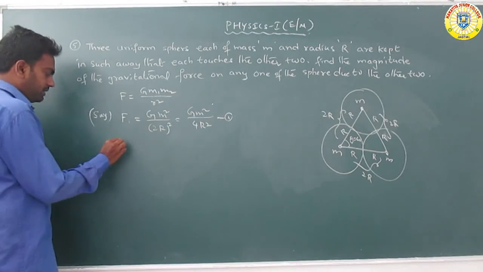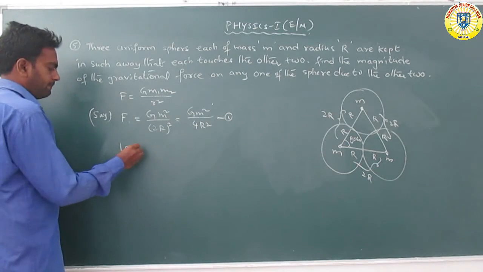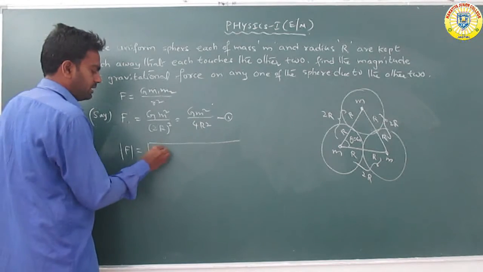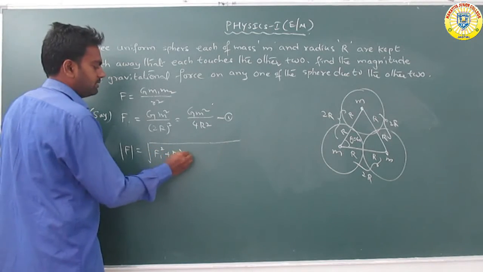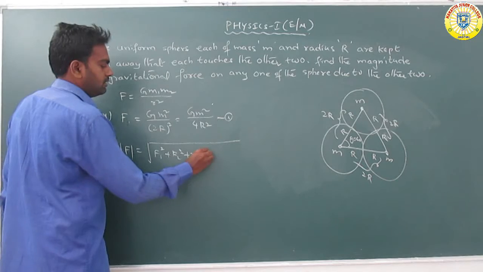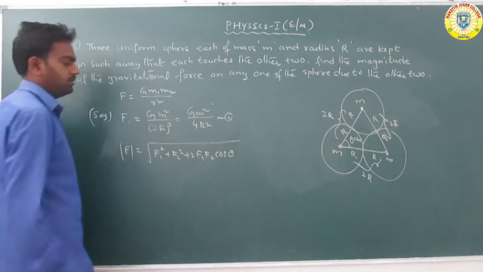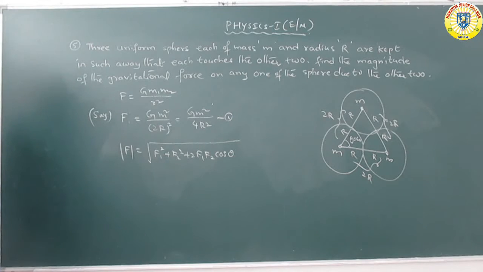Now to find the magnitude of the gravitational force, F is equal to the square root of F1 square plus F2 square plus 2 F1 F2 cos theta. This is the magnitude of the gravitational force.